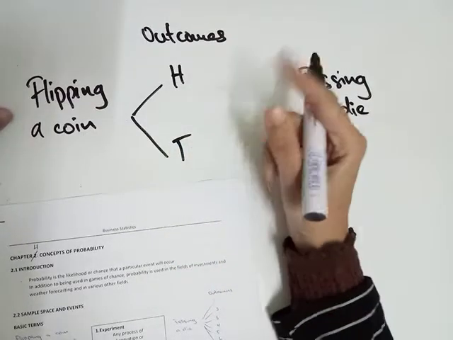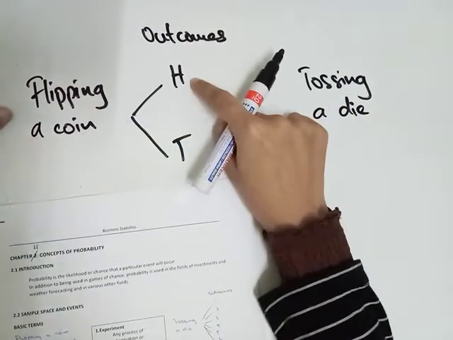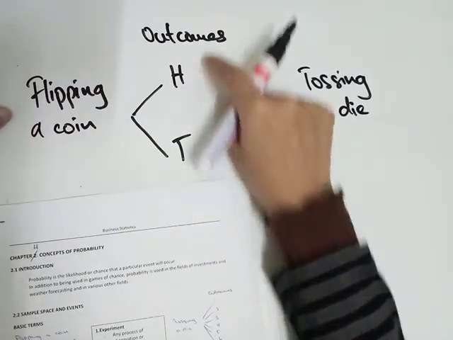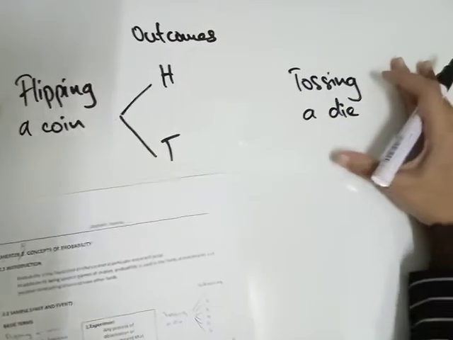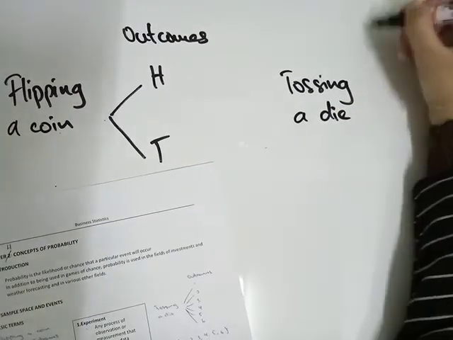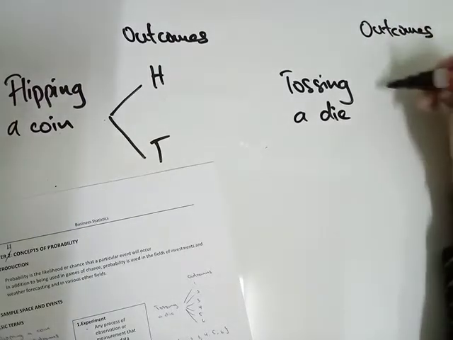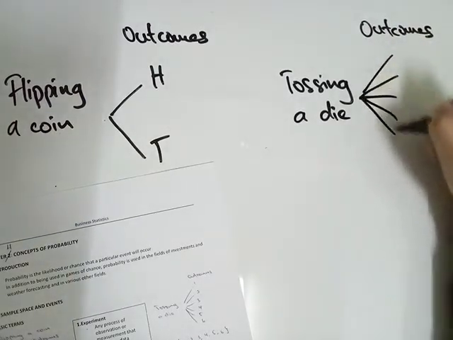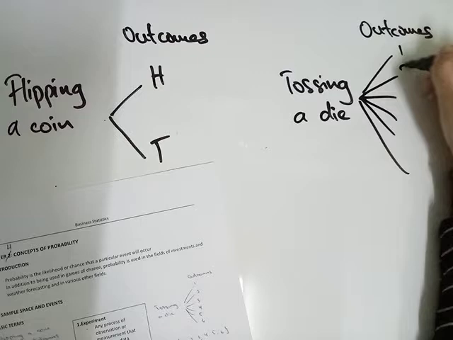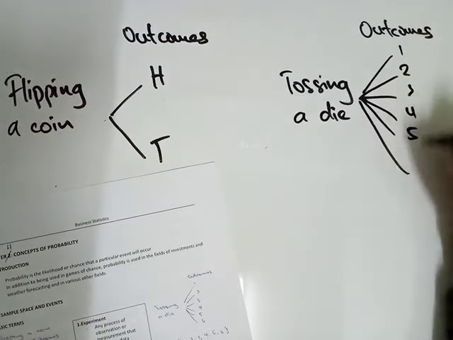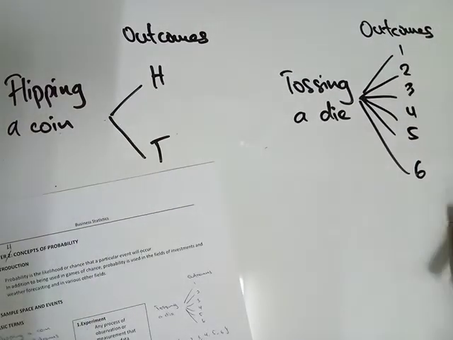When we flip a coin, yang keluar adalah sama ada dia head ataupun tail. So this is outcomes dia. When we toss a die, what are the outcomes dia? Apa result yang keluar? 1, 2, 3, 4, 5 and 6. So this is outcomes dia.